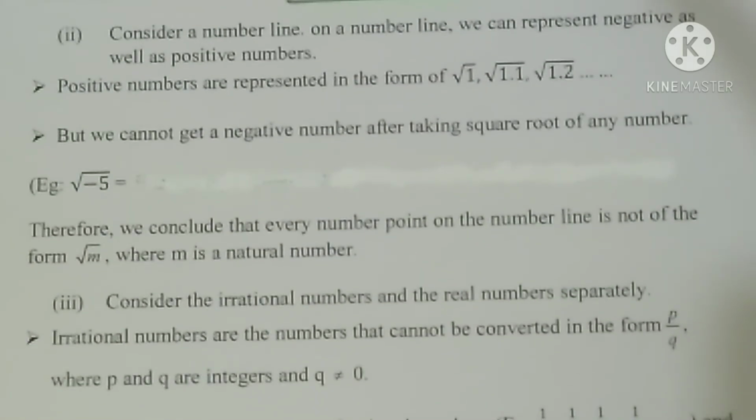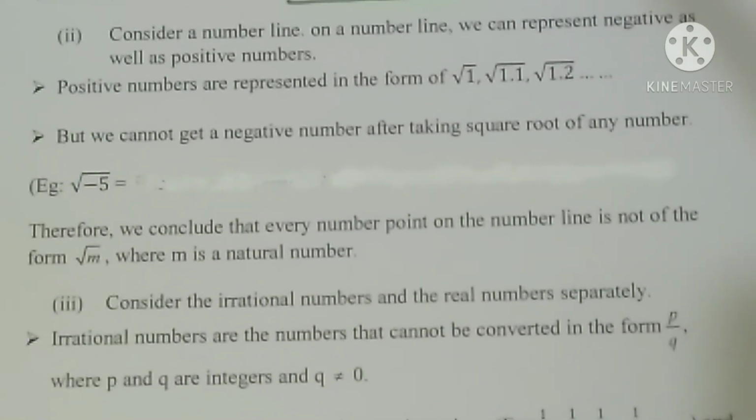Consider a number line. On a number line we can represent negative as well as positive numbers. Some positive numbers are of the form root 1, root 1.1, root 1.2, but we cannot get a negative number after taking the square root of any number. For example, root of -5. We don't know it now because it is a higher class portion. It is called a complex number. So every point on the number line is not of the form root m, where m is a natural number, because -5 is not a natural number.